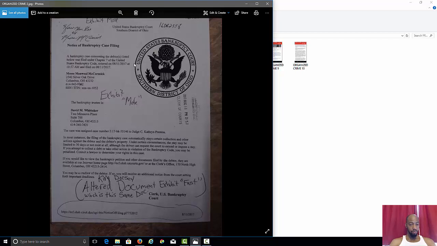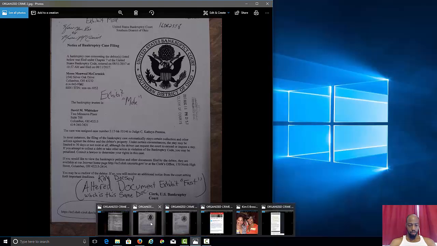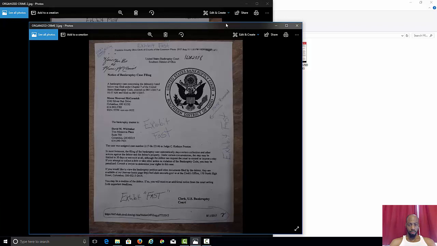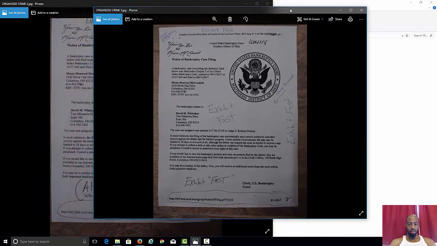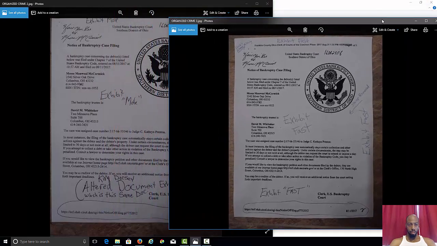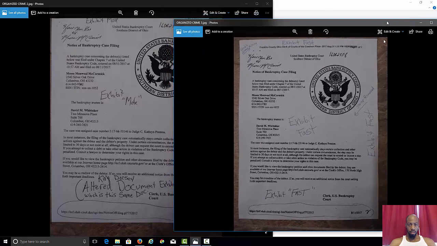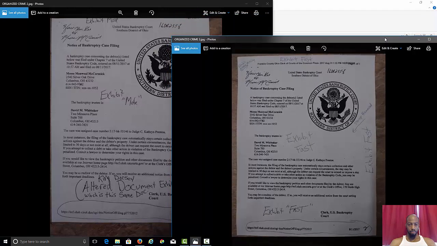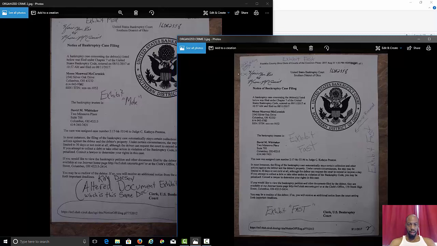You see this? This is the document for bankruptcy. Now, check this out. Look at this. Same document. What do you see here in this document? Same document. Look. You see this? Look at this. Look. Same document. You see that? Look at it. Just look at it for a minute. What do you see on this document that I don't see?